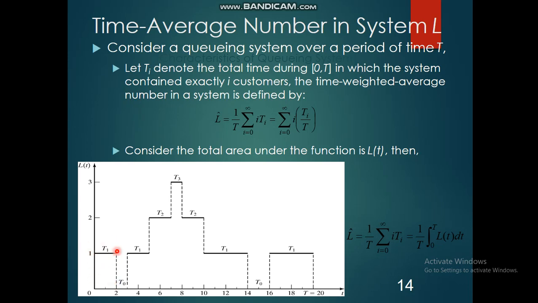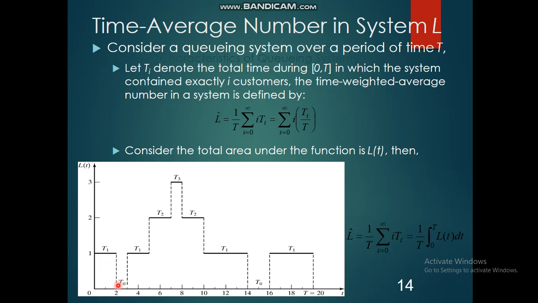You can see in the figure LT is equal to 1, and that time is represented as T1. During this interval, 0 to 2, maybe in minutes, you have exactly one customer, and he leaves the system at time 2.